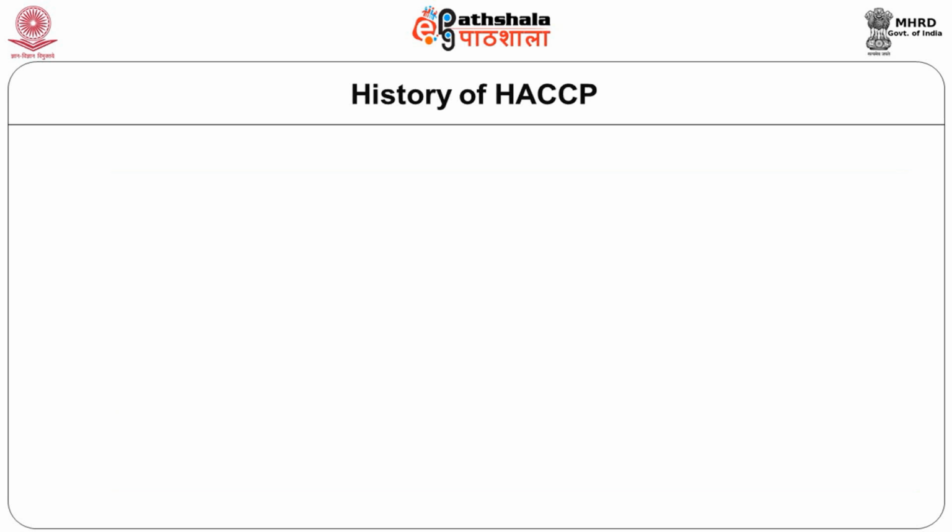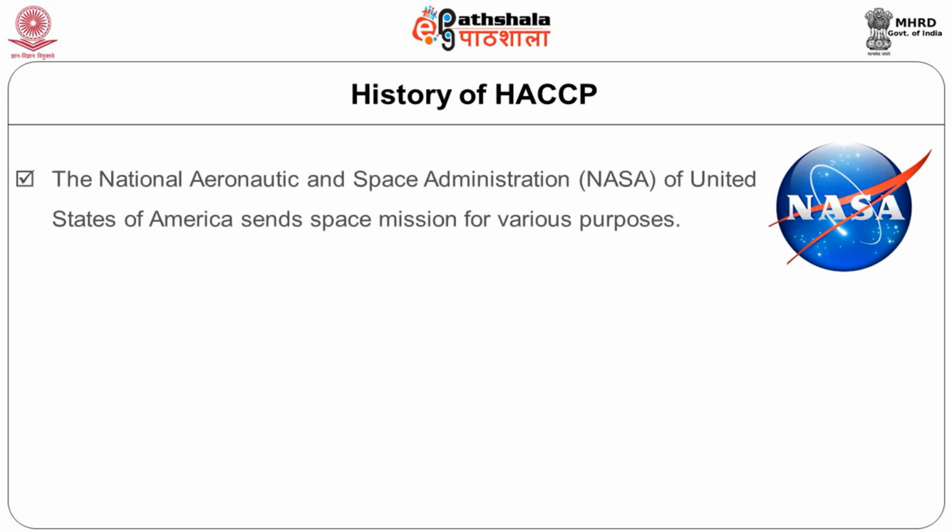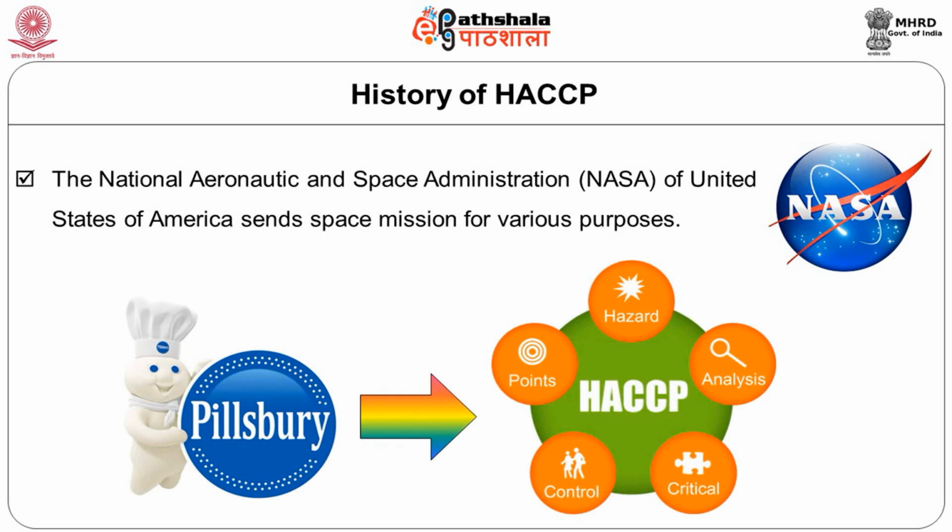Before going into HACCP proper, I would like you to understand the historical background of HACCP. The National Aeronautics and Space Administration of the United States used to send space missions for various purposes. But the food provided to the astronauts has to be absolutely safe, as they have no alternative supplies of food in space. Pillsbury Company, which was supplying food for these astronauts, first tried to address the issue of food safety. In 1971, the first concept of HACCP was presented at the National Conference on Food Protection.